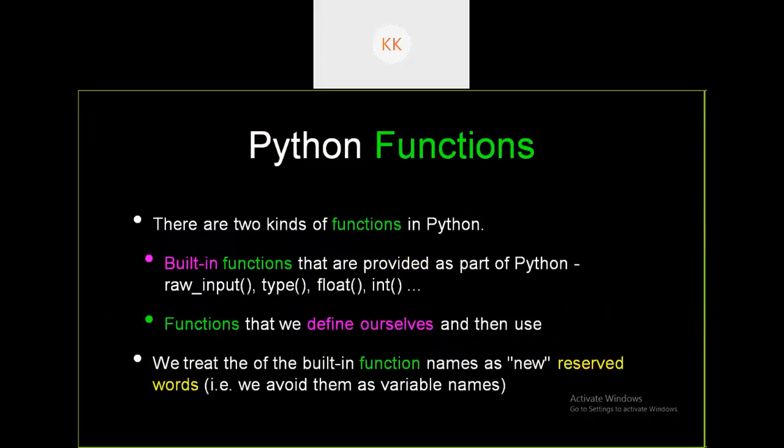The built-in function names should not match with the reserved words. So what are reserved words? We call them keywords actually. Keywords are the words which are reserved by the programming language for some special purposes. Like int and float, all these are words which have specific meaning in the programming language. You cannot reuse them for other purposes. So we should avoid them as variable names, in the sense of function names.